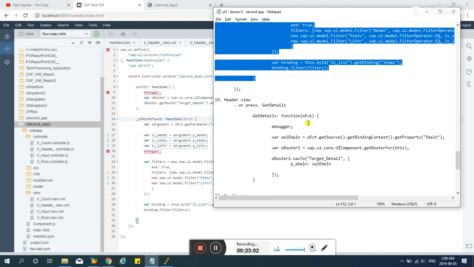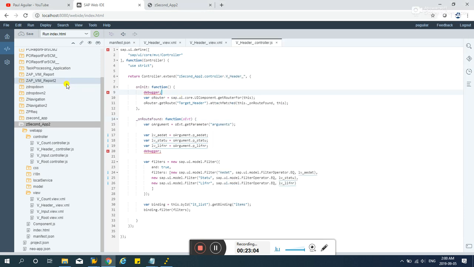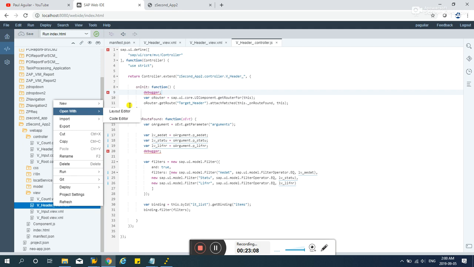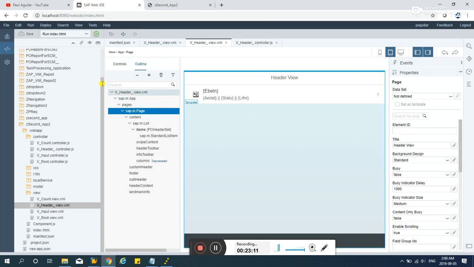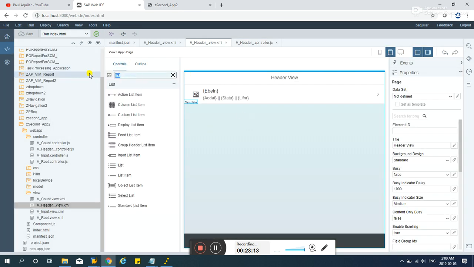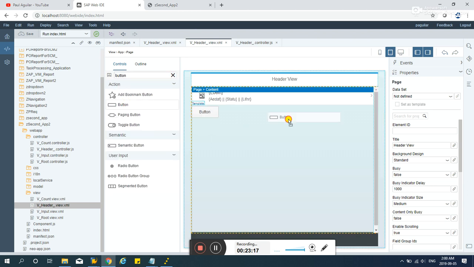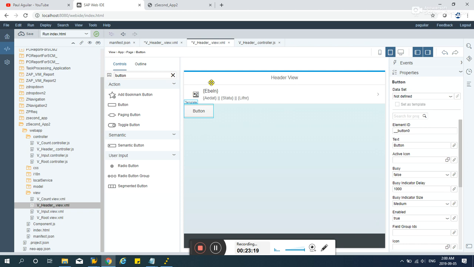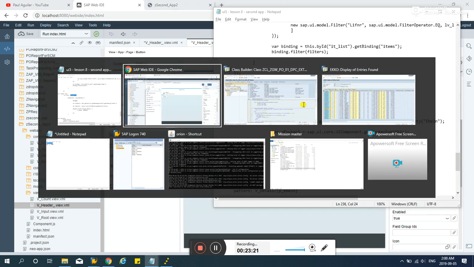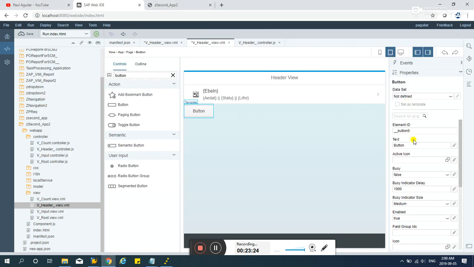The next step is on the header view. Let's add a button. Open with layout. Let's add a button here. Okay, and the button text, let's change to get details.